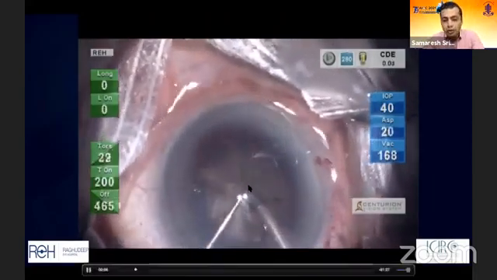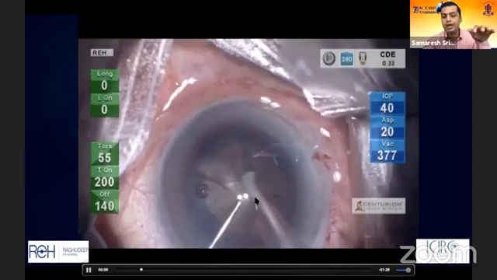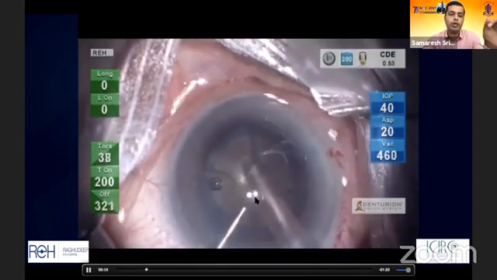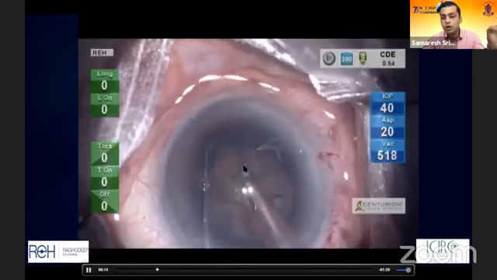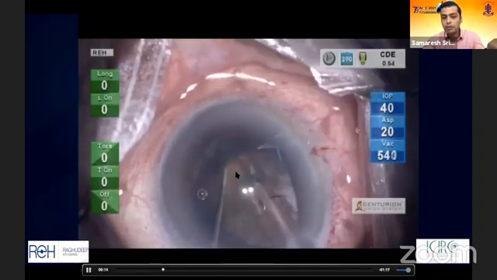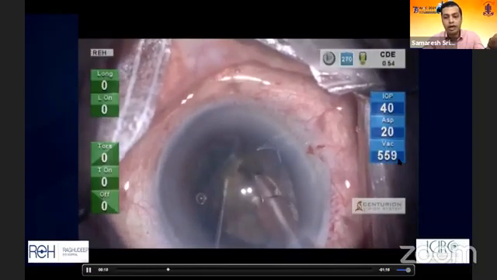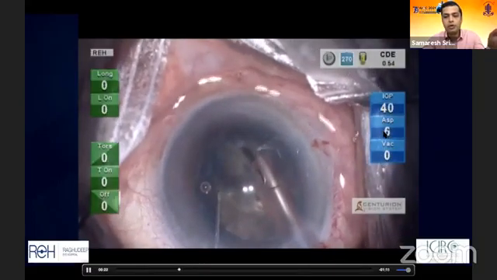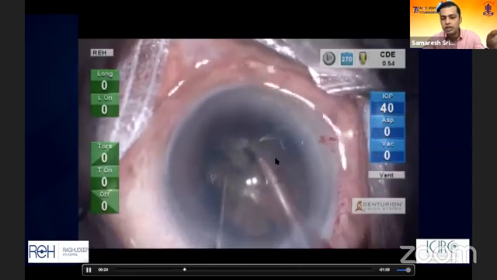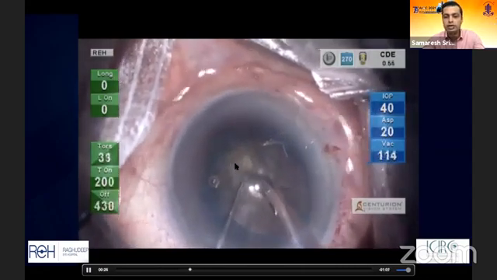Notice that I have a phaco tip which is slightly more exposed than normal, because I like to bury it right in the core when I'm chopping it. I like to see the tip disappear so that I know that there's a good hold on the nuclear material. I am chopping a dense black cataract with a vacuum of 600 plus, but my IOP is only 40 and my flow rate is only 20. And notice there is such a good hold that I'm able to complete the entire chop.